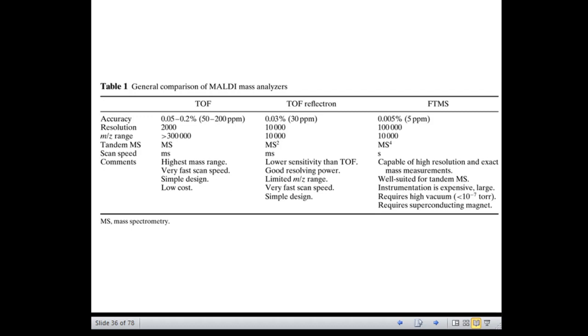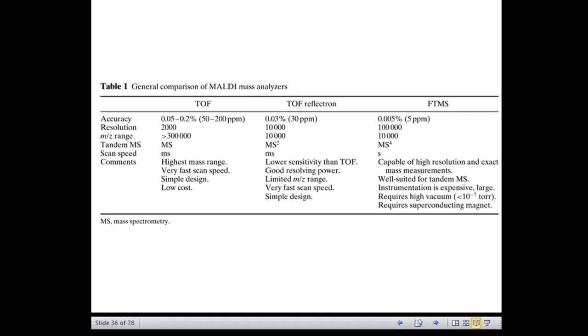If you just carefully go through the table, with respect to accuracy, you can find that the TOF offers an accuracy of about 0.05 to 0.2%.